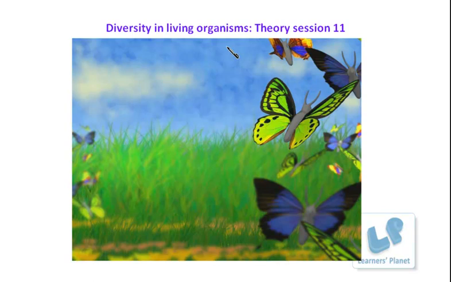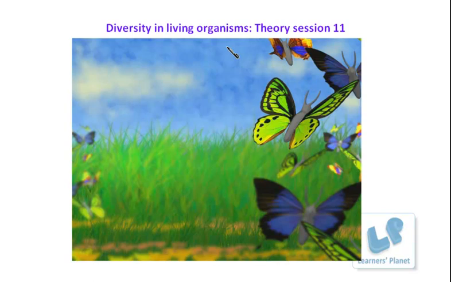Cryptogams means those plants in which the reproductive parts are hidden or inconspicuous, and this group includes three divisions. What are they? They are thallophyta, bryophyta, and pteridophyta. Whereas the other one, that is phanerogams, these are the seed bearing plants, right? And they are subclassified into two divisions, that is gymnosperms and the angiosperms.